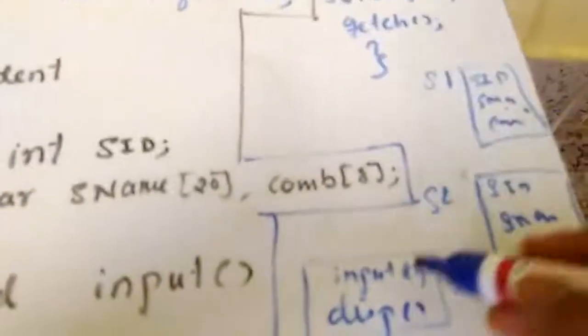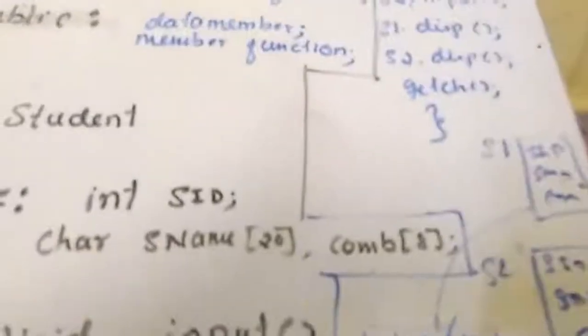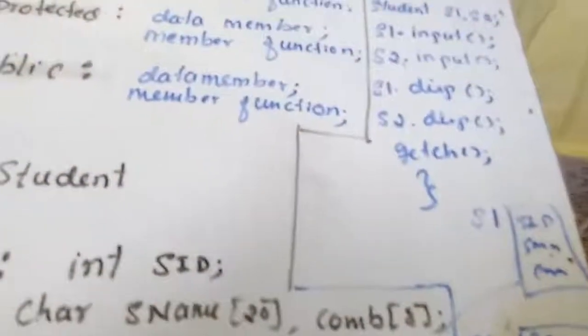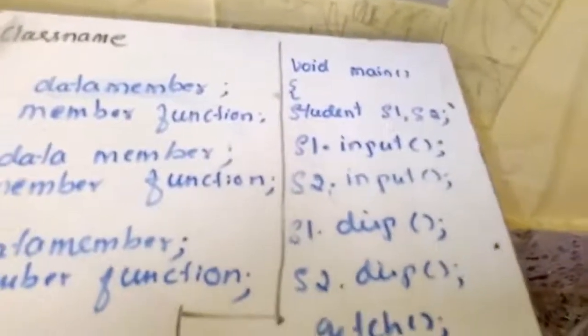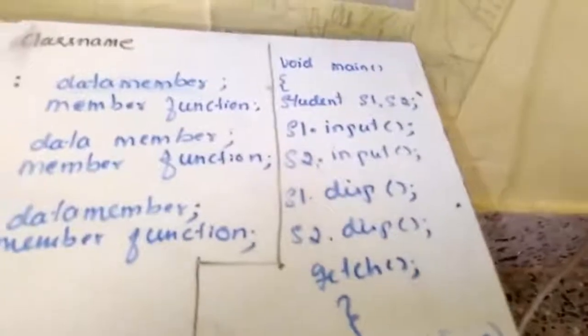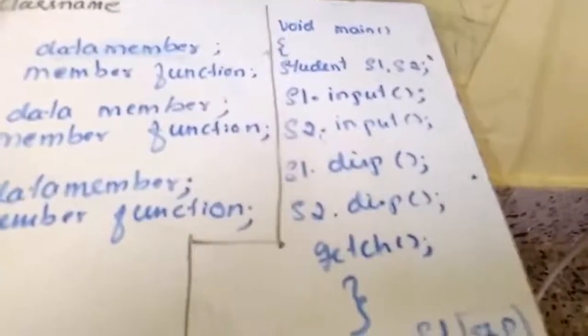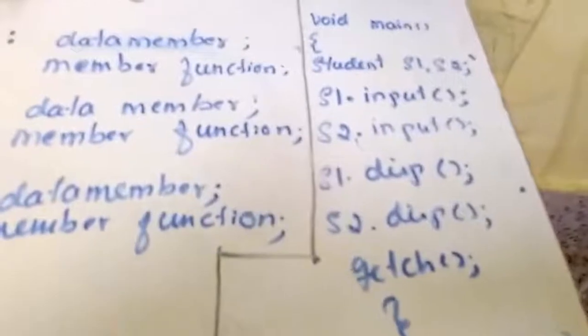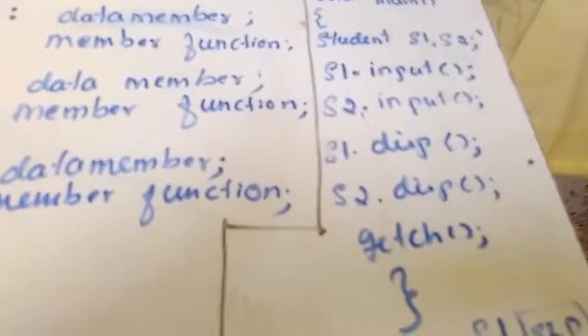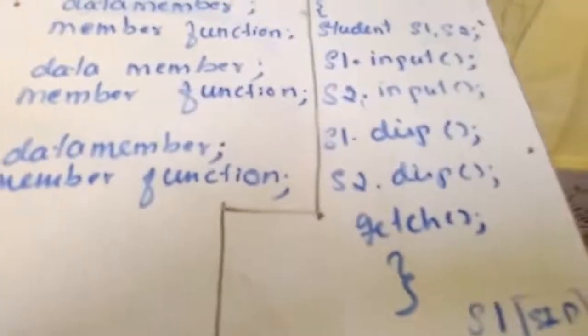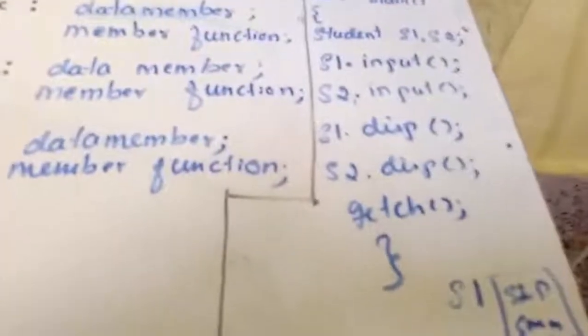Each and every object has the data members. On these data members, we can perform operations using these functions. If you want to get data for S1, you have to call the input function. S1 has to call the input function. That's what we had written here: S1 dot input, and after that S2 dot input. The purpose of the input function is to get the data from the keyboard. So to whichever object you want to input, from that object you have to call the function. Next I want to display the value of S1, so S1 dot disp, S2 dot disp. After that getch and close.